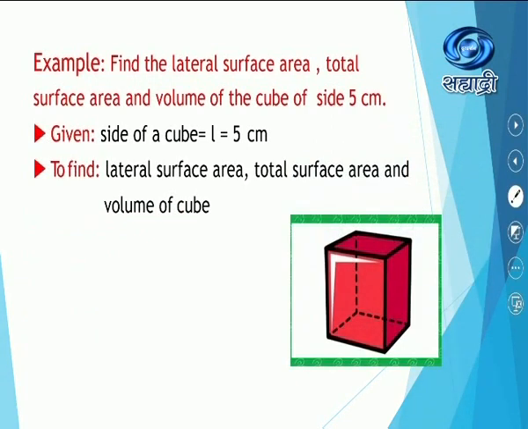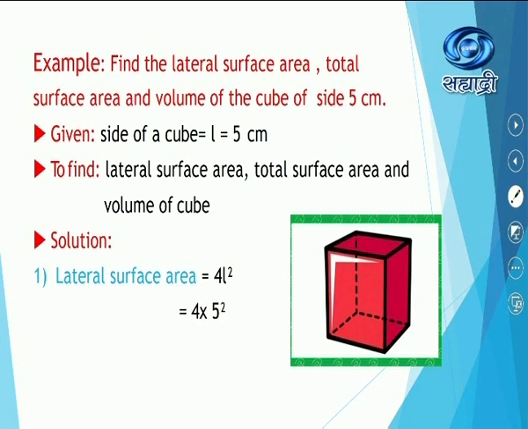Now let us see the examples. First, find the lateral surface area, total surface area and volume of the cube of side 5 centimeter. Now you are given that the side of a cube is 5 centimeter and you have to find out lateral surface area, total surface area and volume. So just substitute in the formula. Lateral surface area is equal to 4L squared. So 4 into 5 squared, 4 into 25, which is equal to 100 centimeter squared.